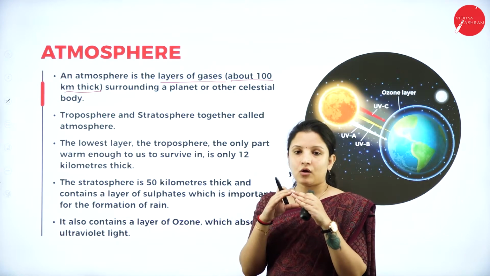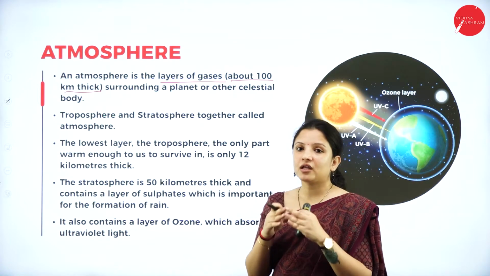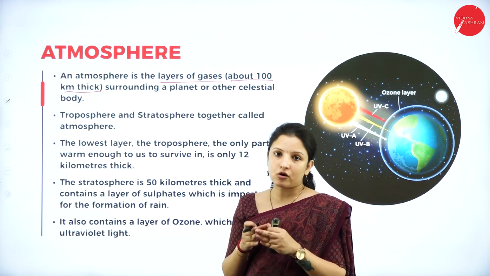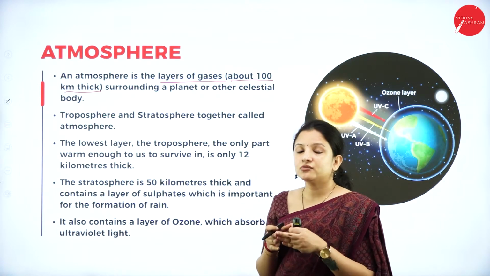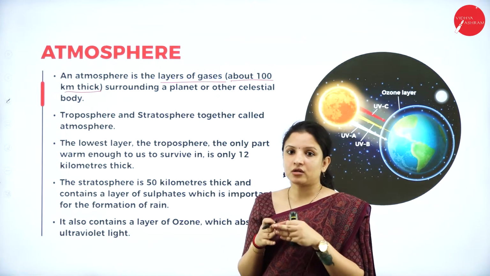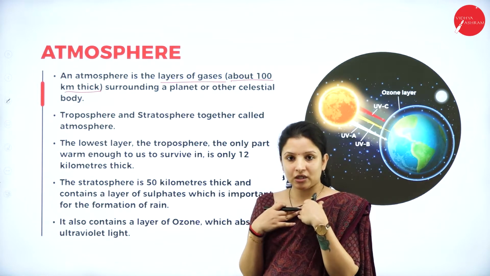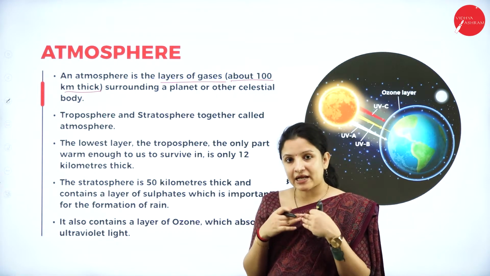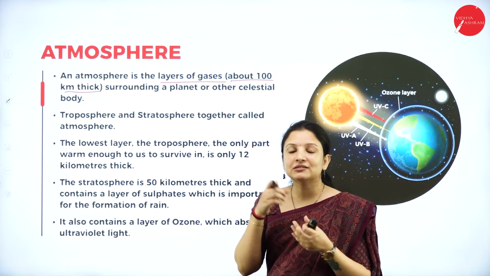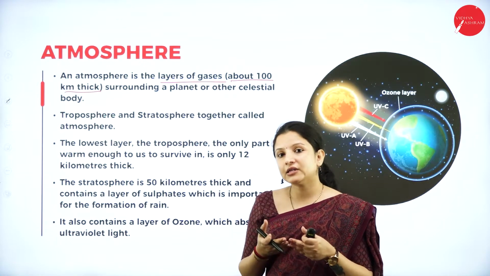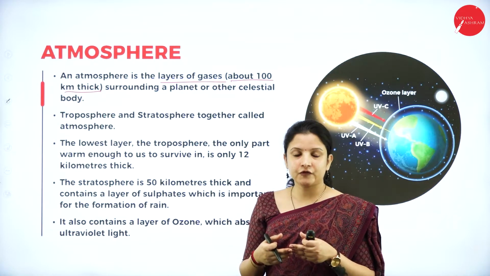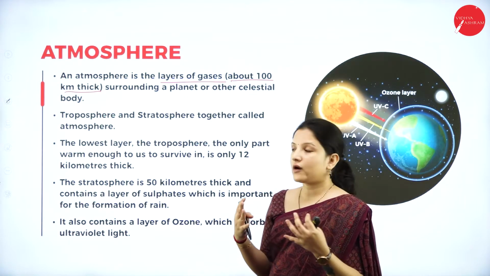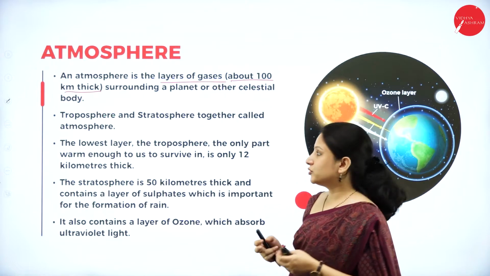And this covering of atmosphere is very, very important for the earth, for the survival of all the living organisms on the earth. That is why the atmosphere is very important, because the oxygen that we get, from where? Of course, we get it from the plants. But if plants have to release oxygen, plants need carbon dioxide. From where will they get it? They get it from the atmosphere. So that is how each of these organisms are interdependent on one another and on the atmosphere.